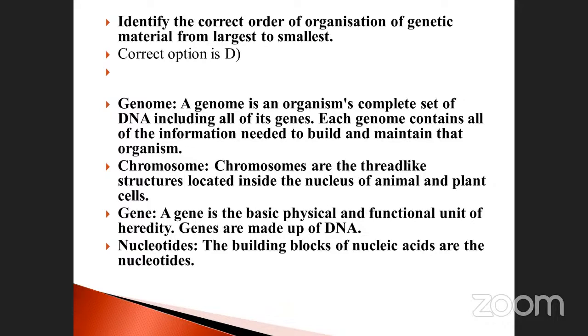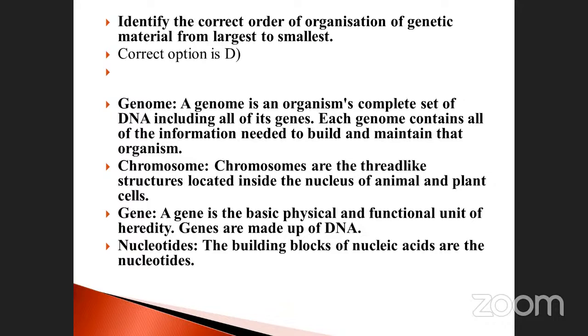How much genome do we have? About 3.4 to the power of 16 in our body. But the total length of the DNA molecule in each human being is only about 2 meters, though the number of nucleotides will be very high.